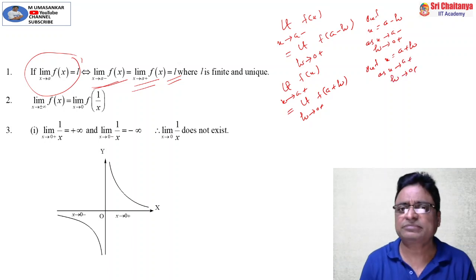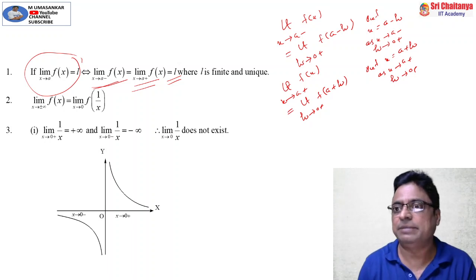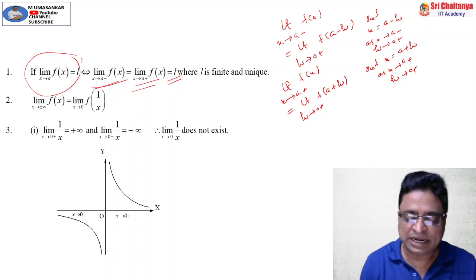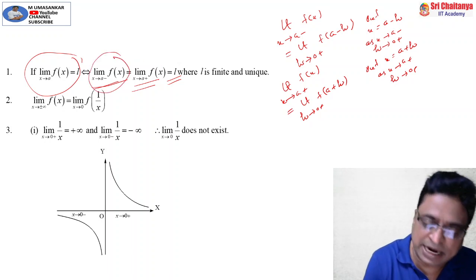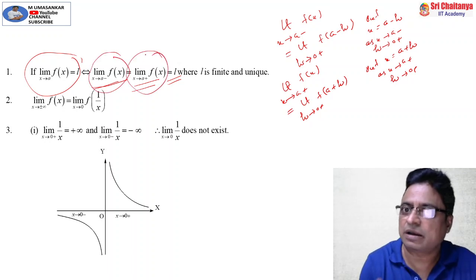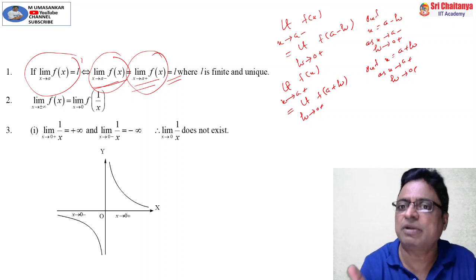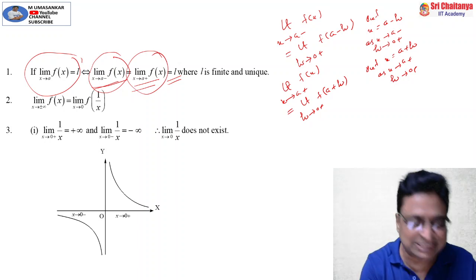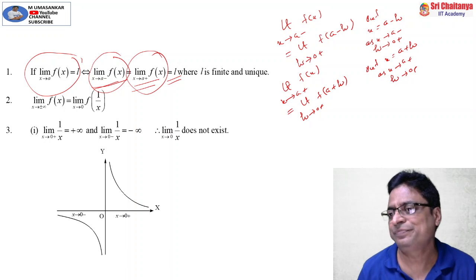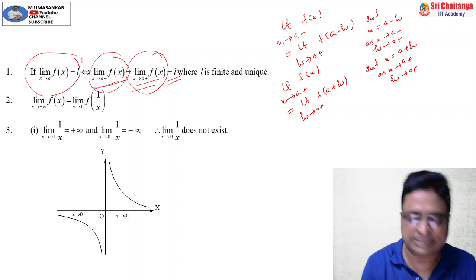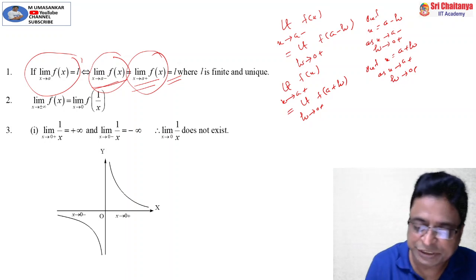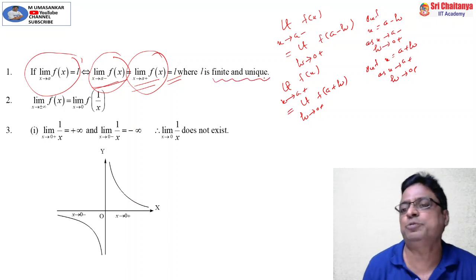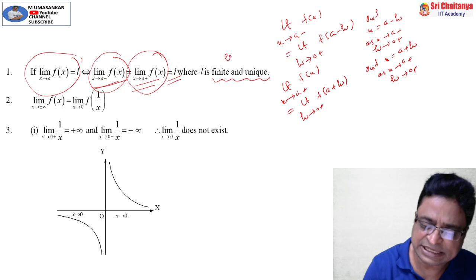These are the methods and methodology. If both the left hand limit and right hand limit exist and are equal, then that common value is called the limit of the function, that we discussed in the previous lesson also. Suppose it is L, then we can say that the limit of the function is L. Exists means, my dear friends, it should always be finite and unique. That is the concept of exists.